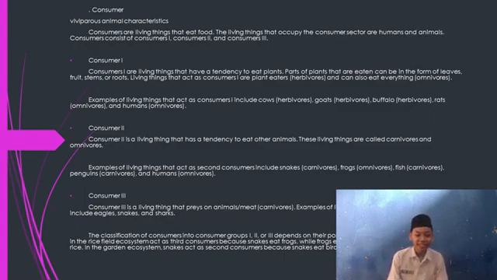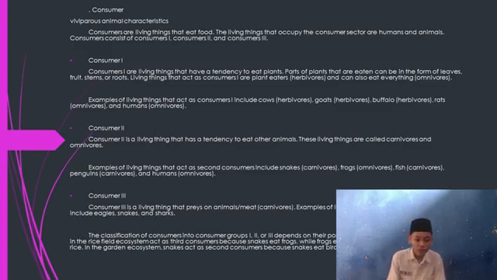The first is consumer, which has various animal characteristics. Consumers are living things that eat food. The living things that occupy the consumer sector are humans and animals. Consumers consist of consumer 1, consumer 2, and consumer 3. Consumer 1 are living things that tend to eat plants. The parts of plants that are eaten can be leaves, fruit, stems, or roots. Living things that are consumer 1 are plant eaters, herbivores, and can also eat everything, omnivores.